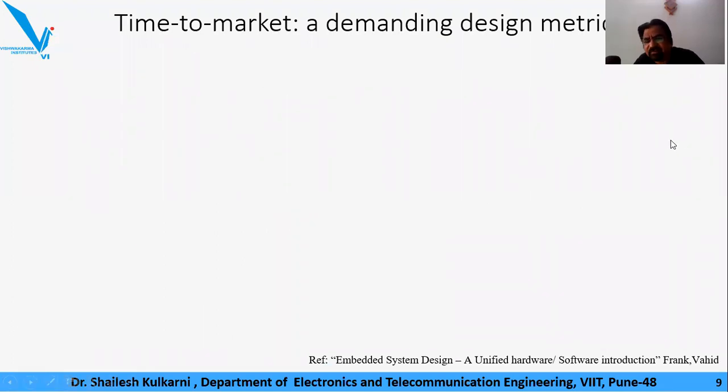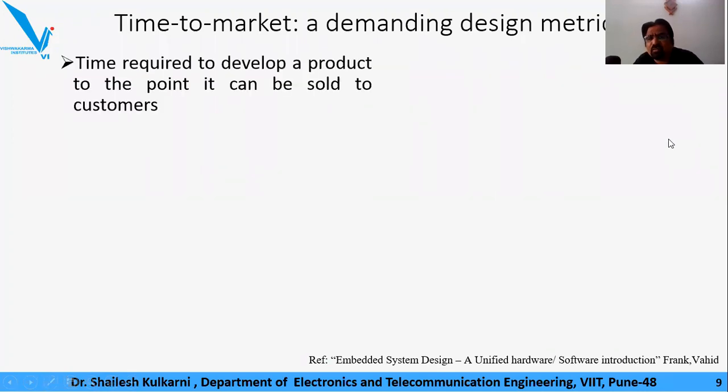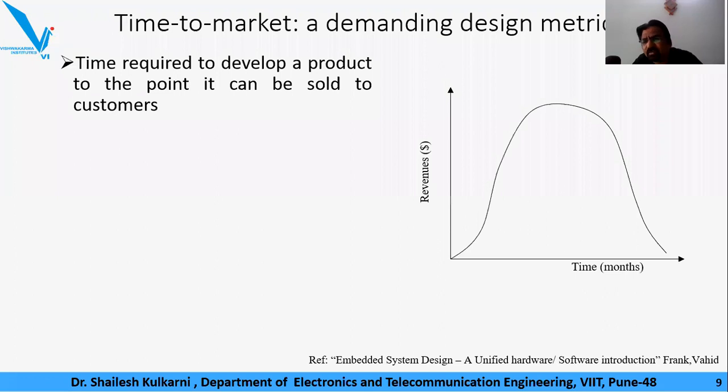which, as I explained, is a very heavy and very demanding design metric. We understand the definition: it is the time required to develop a product to a point where it can be sold to the customer. In this diagram you can see that the revenue earned by any product in the market would be modeled with a shape that we refer to as a Gaussian shape, or a normal distribution shape.